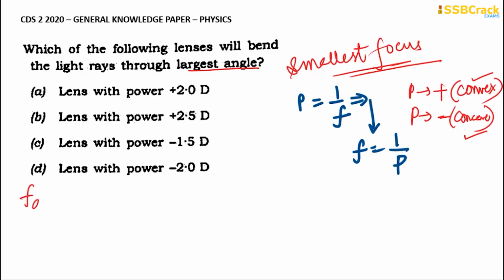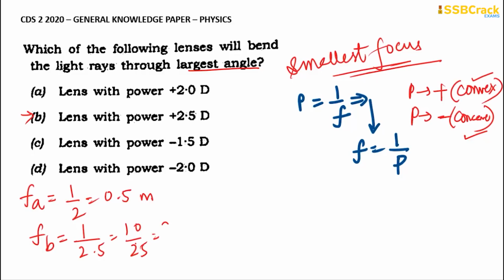For option A, what is the power given as? It is 2, so 1 by 2 is equal to 0.5. The focus is 0.5 meters. And for the second option, what is given? It is given as 2.5. So 1 by 2.5, which is 10 by 25, which can be written as, 5 2s are 10, 5 5s are 25, it will be 2 divided by 5. What is the value of 2 divided by 5? The value of 2 divided by 5 is 0.4. It will be equal to 0.4 meters.